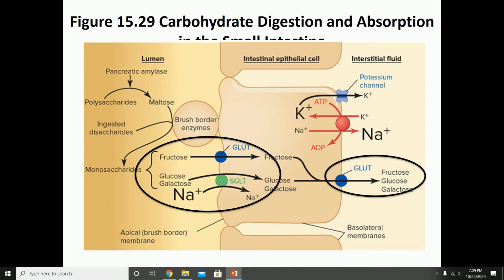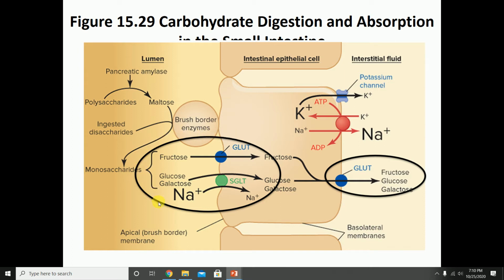So what are we looking at here? We're looking at the intestinal epithelial cell. This is the lumen of the intestine that has all of the goodies that were just digested and that we need to absorb. This means that this is the apical border of the cell, while this is the interstitial fluid that would have the blood vessels. So this would be your basolateral membrane of the cell.